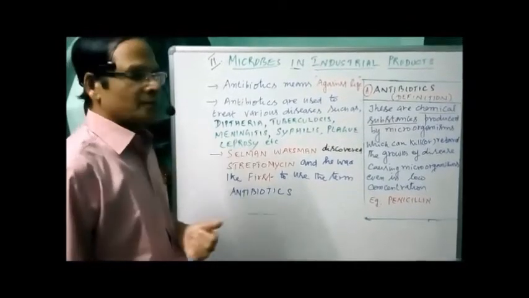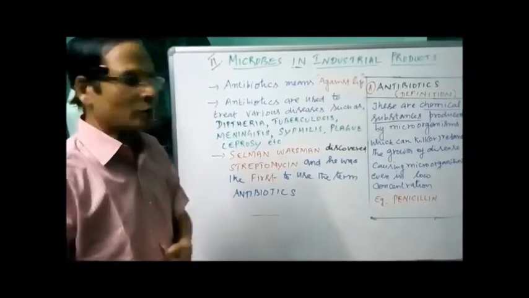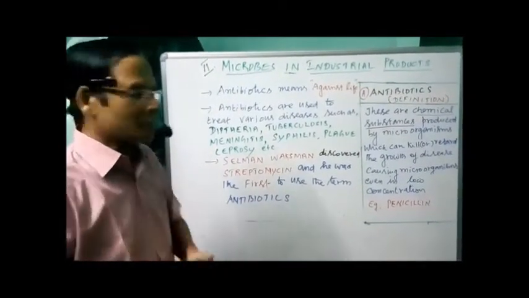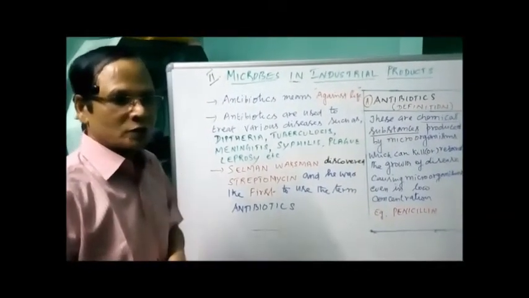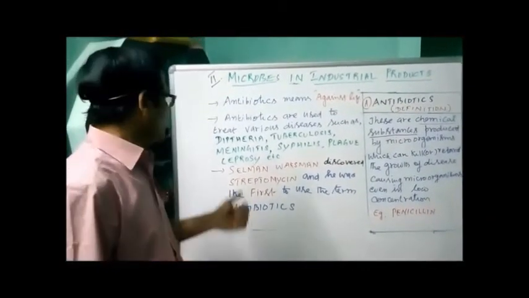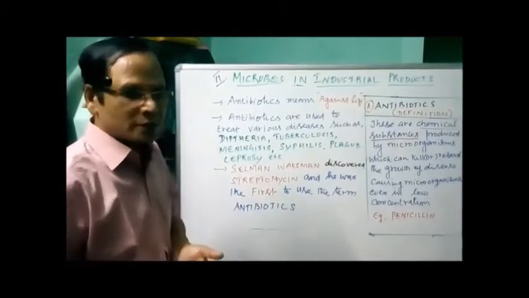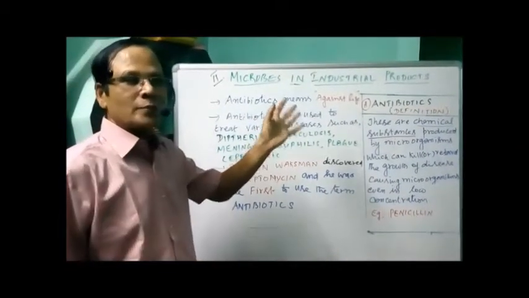Then meningitis, the inflammation of the meninges resulting in brain fever. Then we have syphilis, a sexually transmitted disease. We have seen already the plague, Yersinia pestis, the one which causes plague, black death disease. Then leprosy, a social disease. So these are all normally treated with the help of antibiotics.